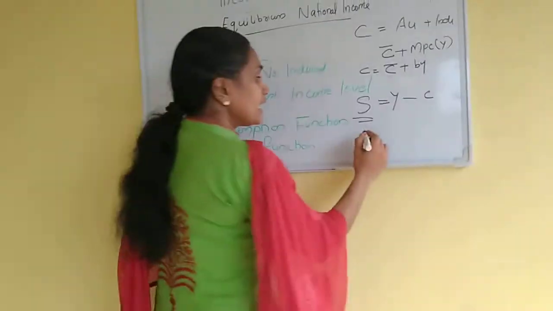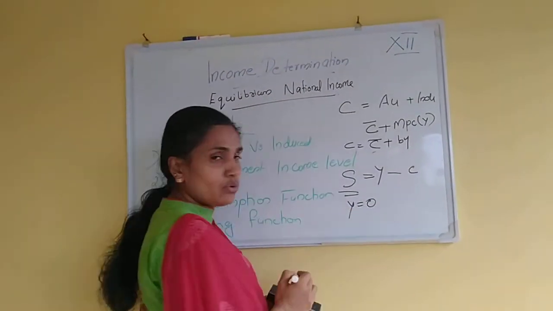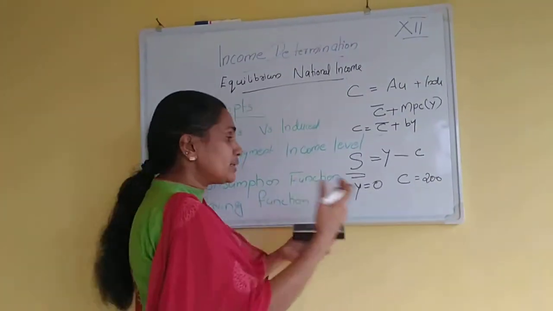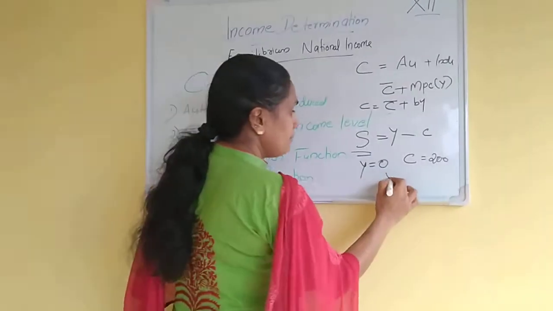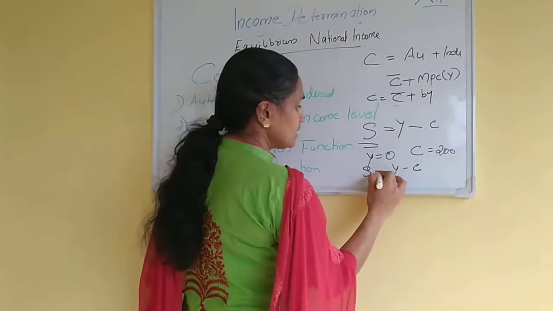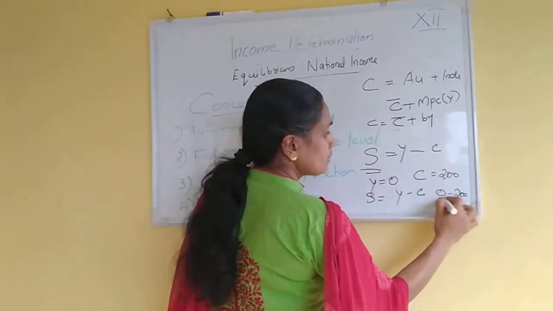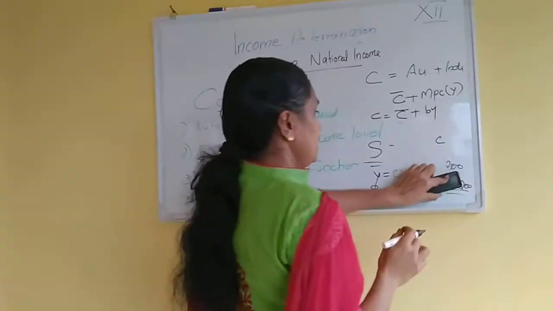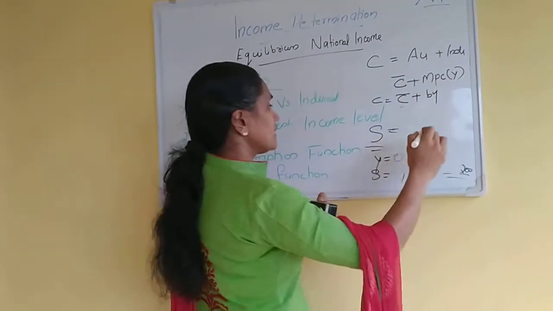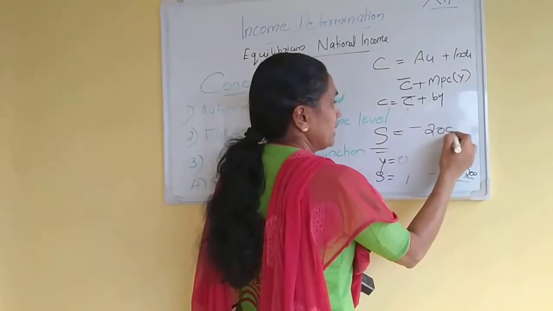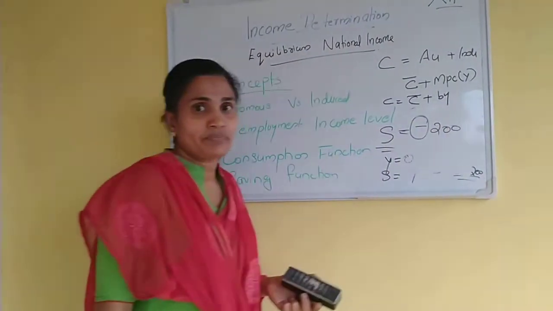That means income Y is equal to 0 and C is equal to 200. So what about the saving? Income minus consumption. S is equal to Y minus C. That is 0 minus 200. Saving is equal to minus 200.